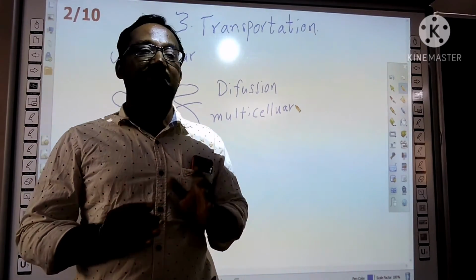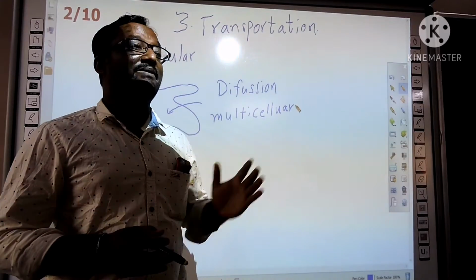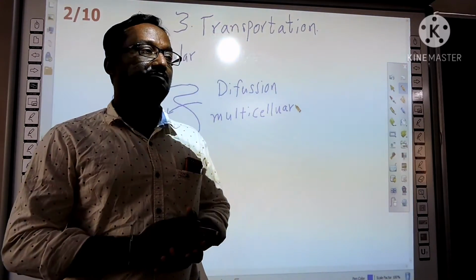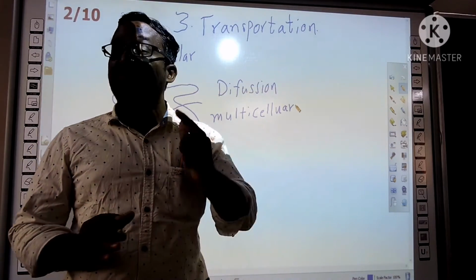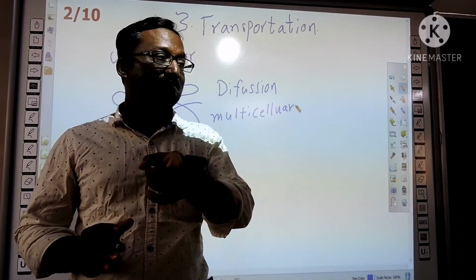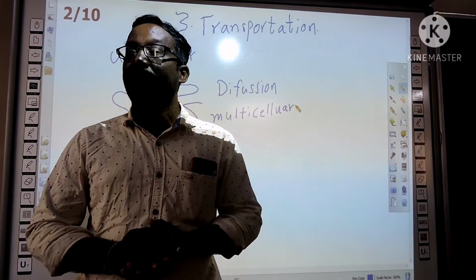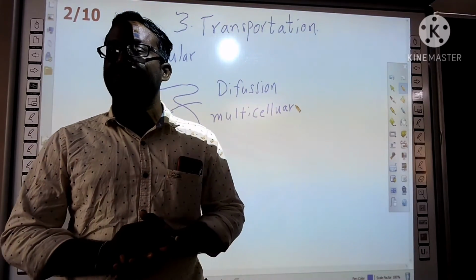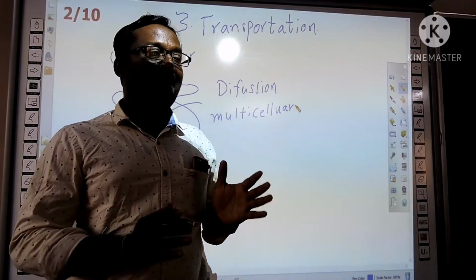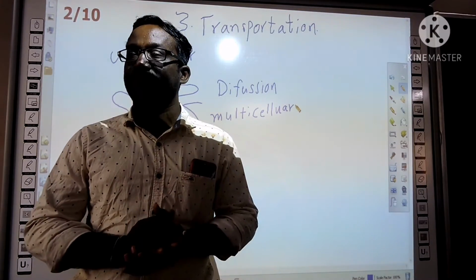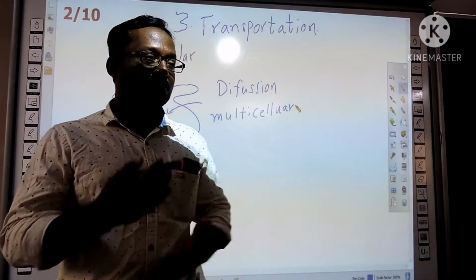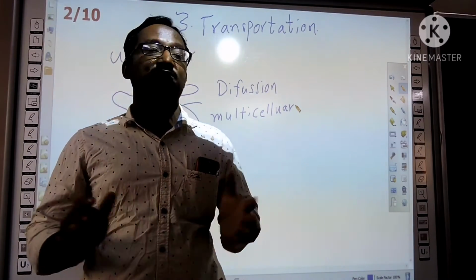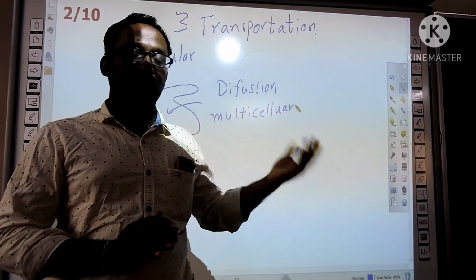The gases are transported to the cells from the respiratory system. What supplies the gases from the lungs to the cells? Blood, isn't it? So here the blood acts as a means of transport. Multicellular organisms develop a particular system for the transportation of material, unlike unicellular ones.